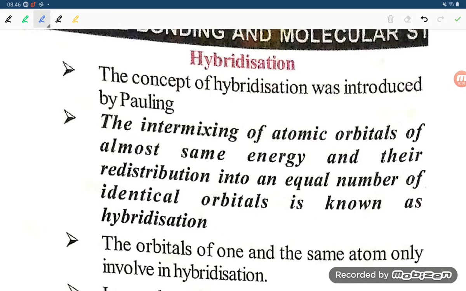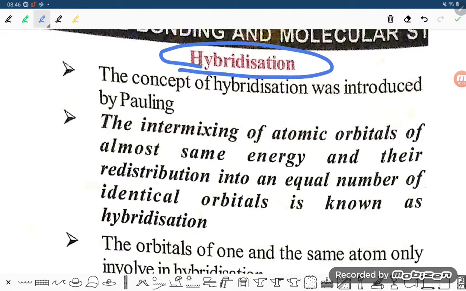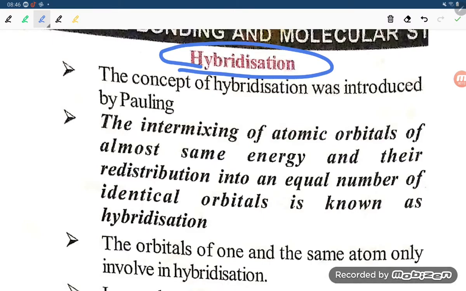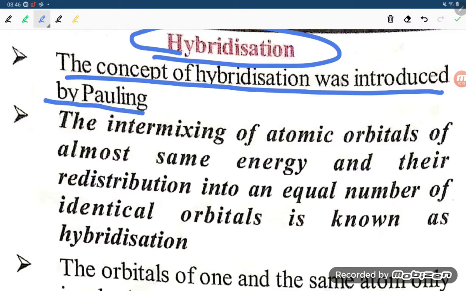Hello students. Now I'm going to explain the concept of hybridization from the Narayana NEET book. So let us see how we can understand the concept of hybridization. The very first point in the NEET book is given: the concept of hybridization was introduced by Pauling. We know Pauling also gave the Pauling scale for calculation of electronegativity, and Pauling also extended the valence bond theory.